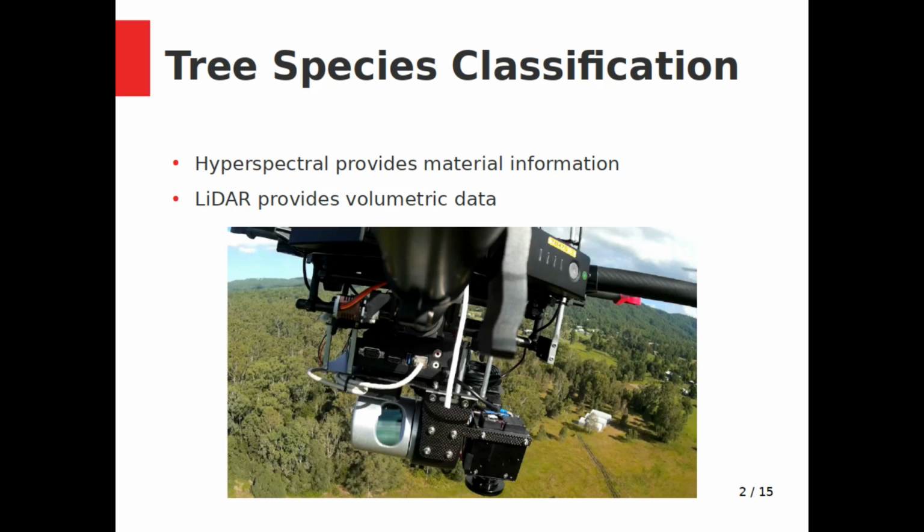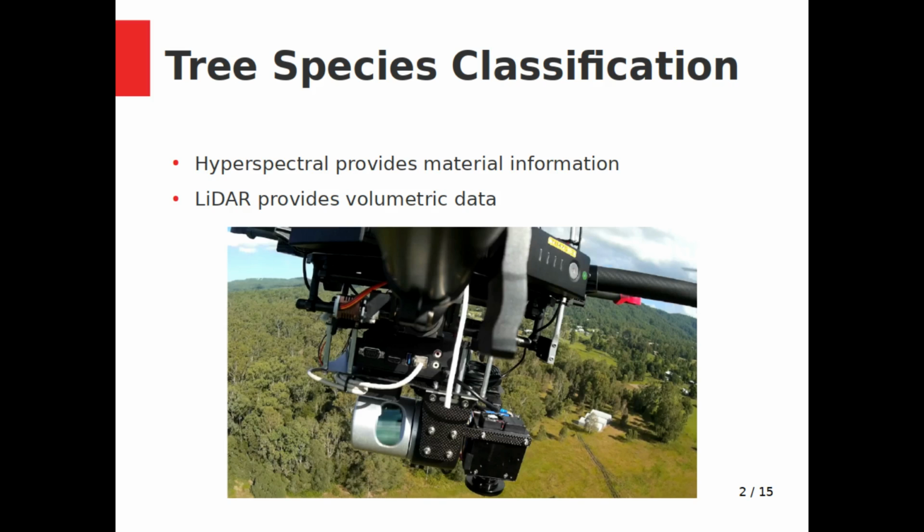A study by Rudgett et al. noted that the spectral signature of a tree changed over time as it matured. In their study, they found that a young spruce tree displayed a similar signature as a mature birch tree. As these trees display a similar signature, hyperspectral data alone is not enough to be able to differentiate between the two. While they display a similar spectral response, they have a significant difference in structure. LiDAR is an effective way to differentiate objects based on their volumetric data, while hyperspectral data is useful to distinguish objects based on their material composition.